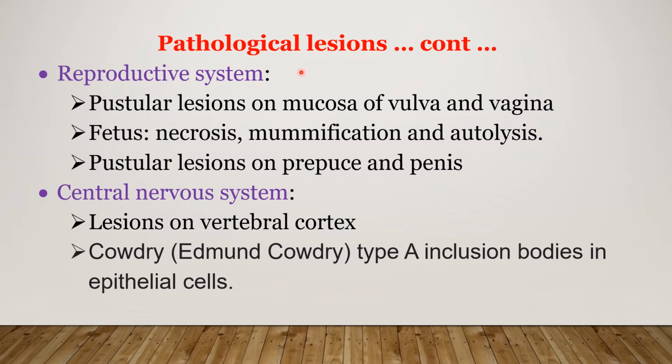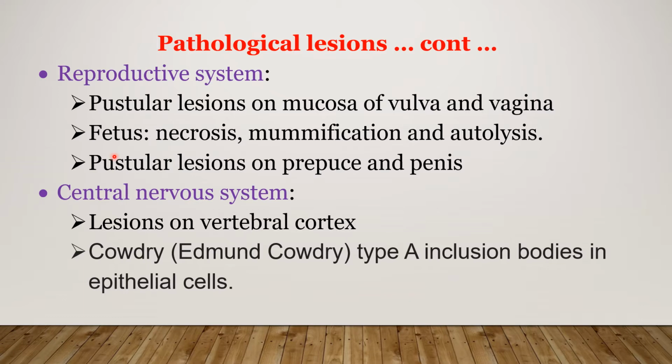We continue here the pathological lesions. You know that another form of IBR is the vulvovaginal form. That means the reproductive system. There are clear-cut pustular lesions on the mucosa of the vulva and vagina. Characteristic lesion.